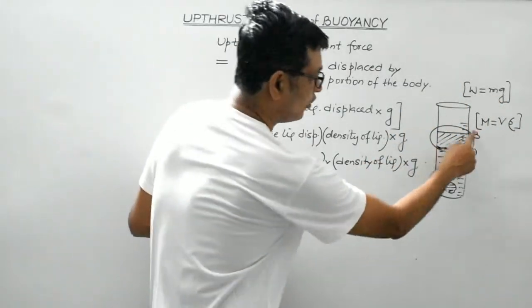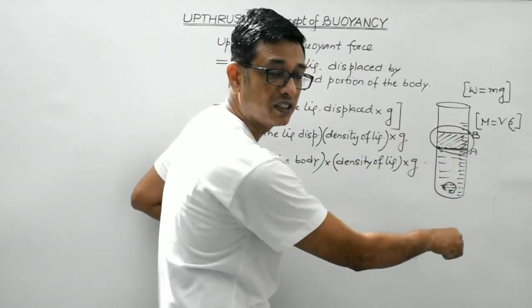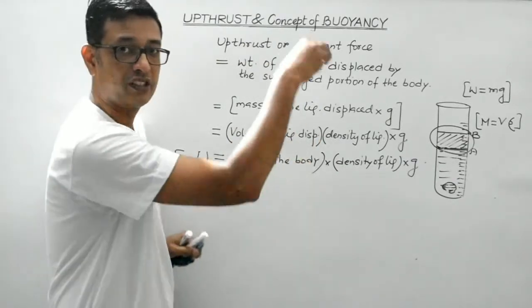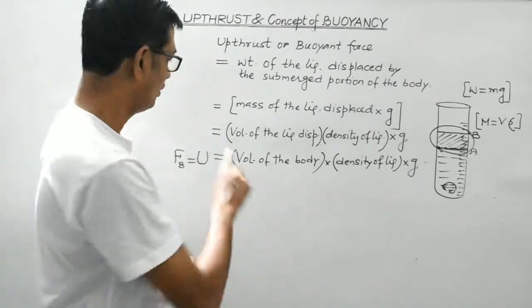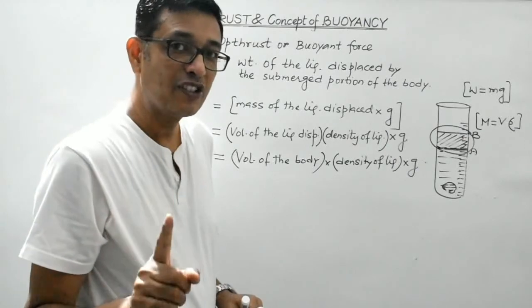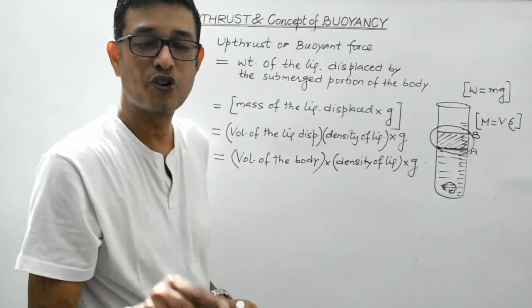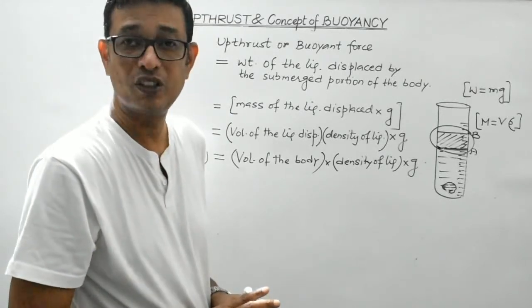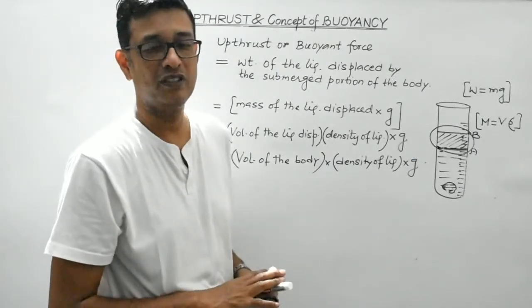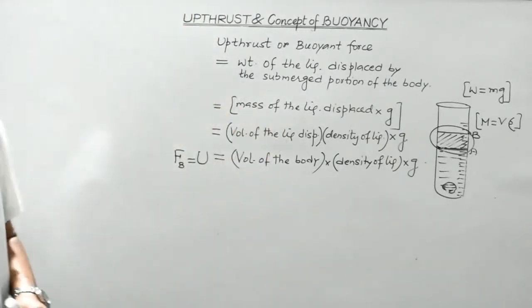Now since the volume of the displaced liquid is exactly equal to the volume of the body which is completely immersed inside the liquid, therefore in place of volume of the liquid displaced, you can write volume of the body which is completely immersed. So this becomes the formula for the upthrust. Upthrust is the weight of the liquid displaced by the submerged portion of the body. Clear, students? Okay, what we'll do is we'll discuss some numericals based on buoyant force. That will make the concepts that much more clear, right? Okay, let's proceed with some numericals then.